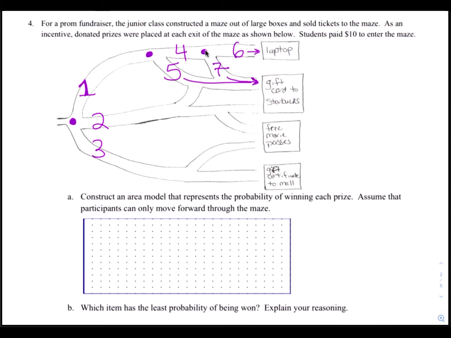Path 4 would split into paths 7 and 8. Path 6 and 7. And 6 takes you to the end, and 7 takes you to the end. And also back here at path 5 would also take you to the end. Now let's travel along path 2.